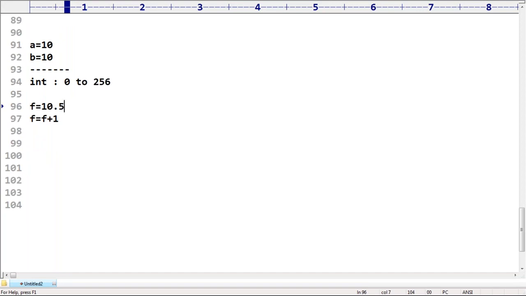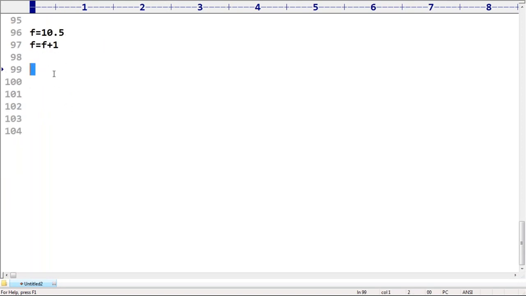Float is immutable, but reusability is not there. Remember that all fundamental data types are immutable, but reusing the same object is applicable only for int, boolean, string. In the case of float, not available. In the case of complex, not available.